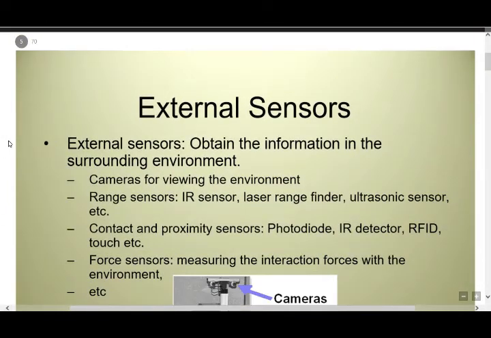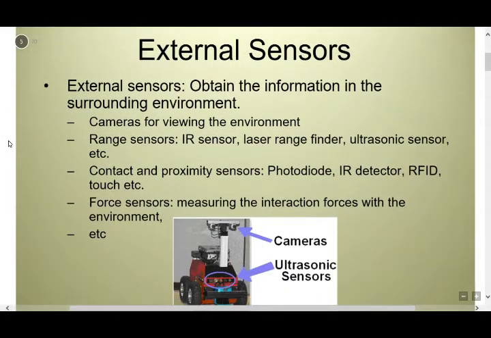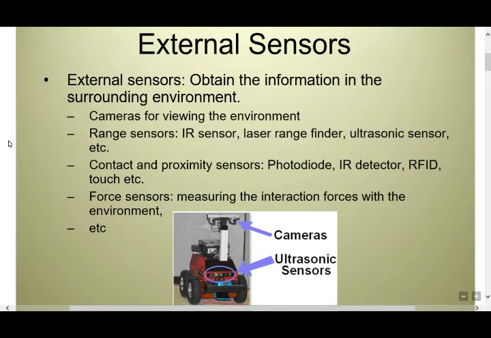Next, external sensors. External sensors are responsible for the interaction with the environment. A robot can use external sensors like touch sensors for interaction with the environment. In case any of these sensors fail, the robot can still function, but its ability to interact with the actual world is reduced.